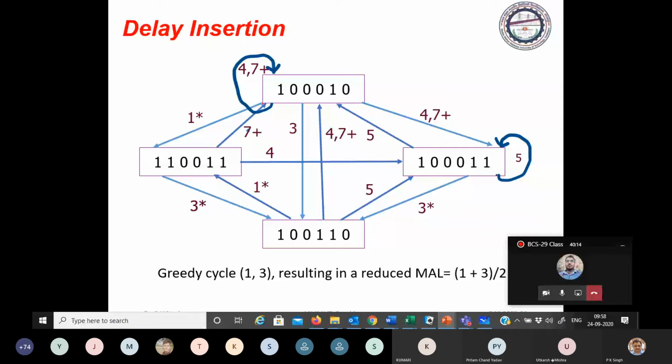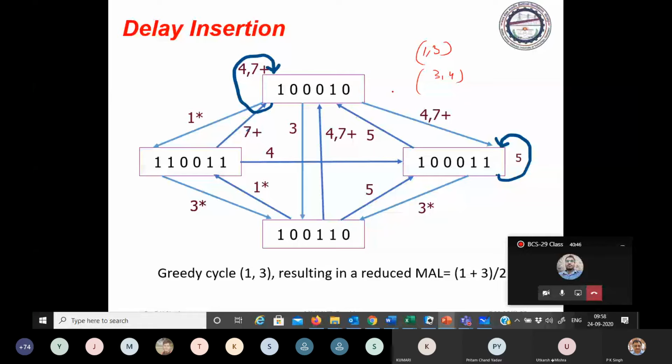1, 3, 1. One cycle means 1, 3 is a cycle. Here you just see 3, 4, 3, 4 is a cycle. If you see here 4 and here 5. This will not be 5, this is written wrong, it will be 4.